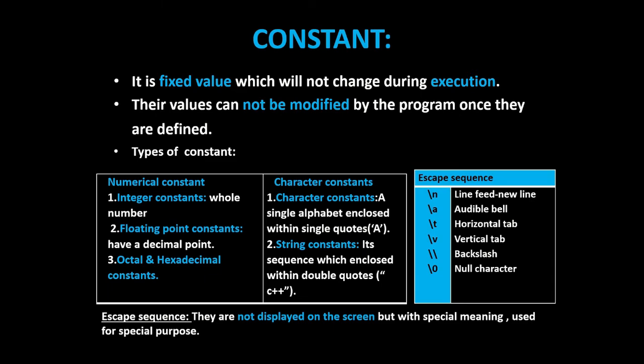They are not displayed on the screen but have a special meaning and are used for a special purpose. Example: \n is for new line, \t is for horizontal tab, \v is for vertical tab, backslash, and null character including audible bell.